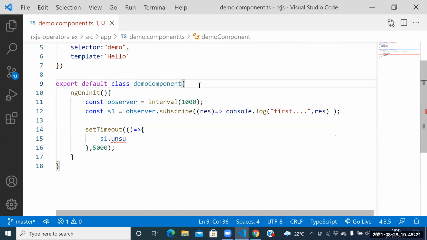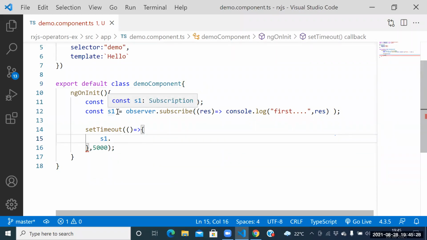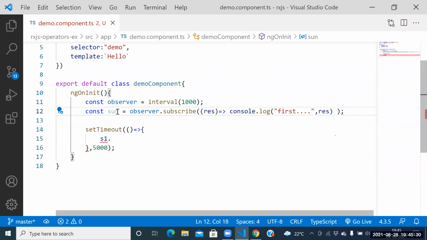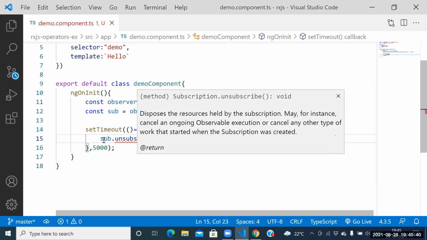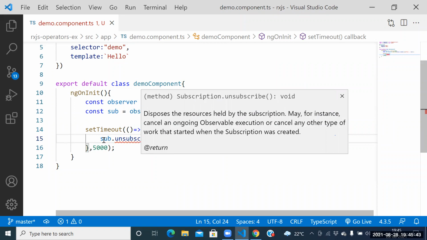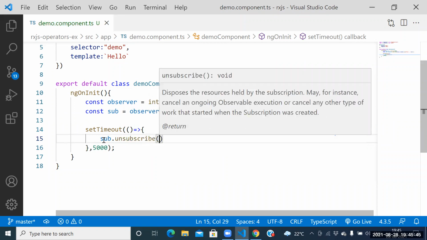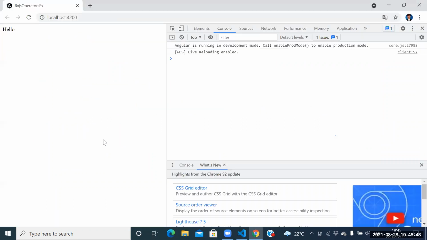Guys, why are we not getting it? Unsubscribe should come, no? Subscription, or it should come now. How can we remember that one here? It should come automatically or not? Okay now, fine.